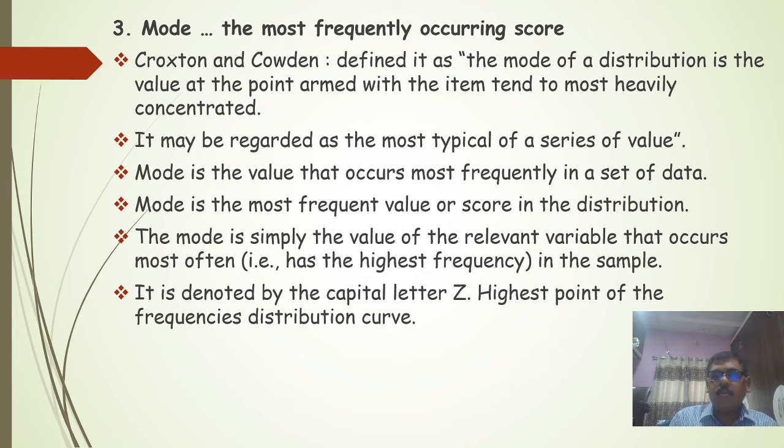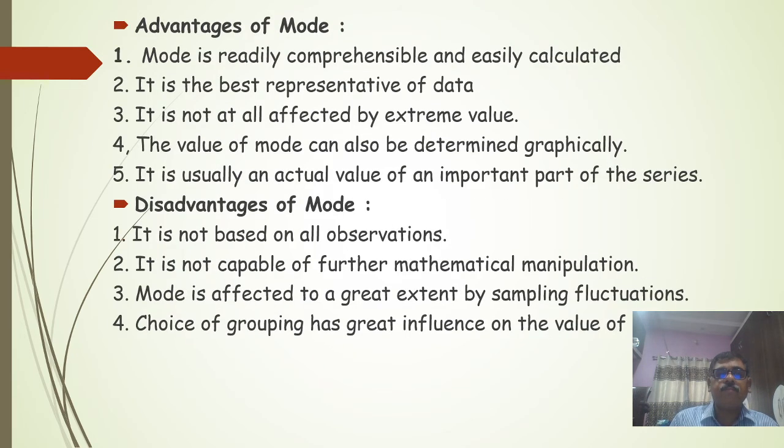Mode is the value that occurs most frequently in a set of data. Mode is the most frequent value or score in a distribution, a value which is repeating many times. The mode is simply the value of the relevant variable that occurs most often, that is, it has the highest frequency in the sample. It is denoted by the capital letter Z and is the highest point of the frequency distribution curve.